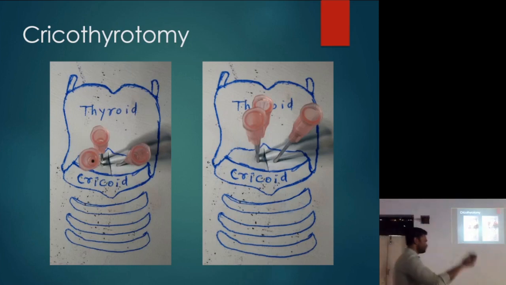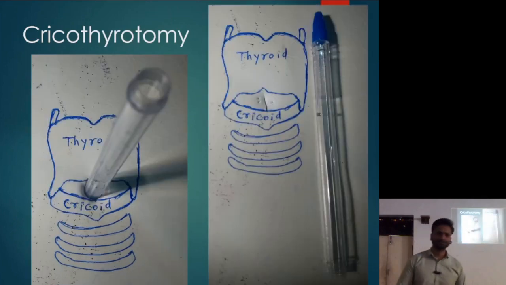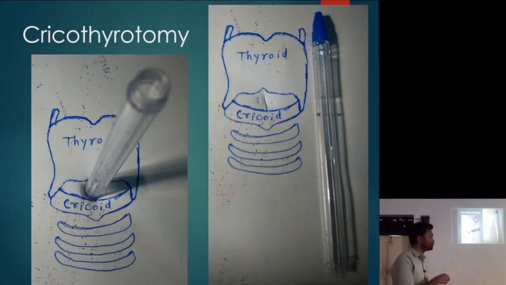You're just inserting a few needles and the patient will be able to breathe through those needles. Okay. Again, this is a temporary measure. As soon as the patient is shifted to the hospital, all this is removed and a tracheostomy is done. Okay. If you don't have that either, then you can use a sharp object to give an incision and use a pen barrel. Okay. So I'll show you a video.